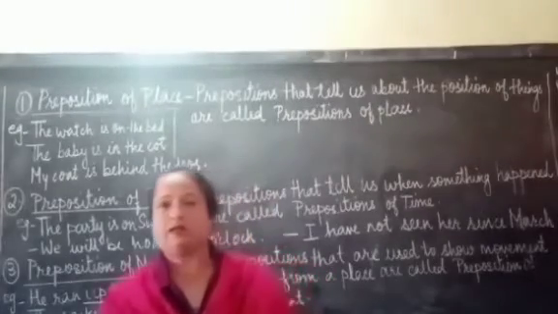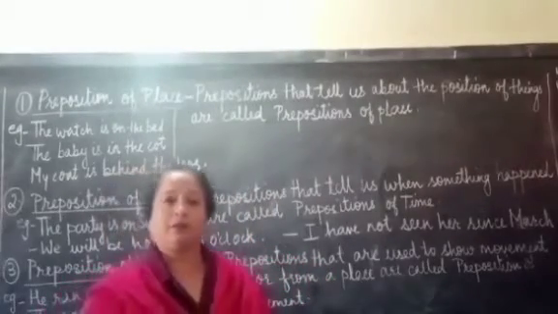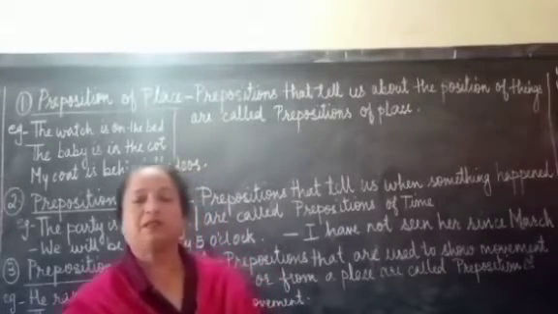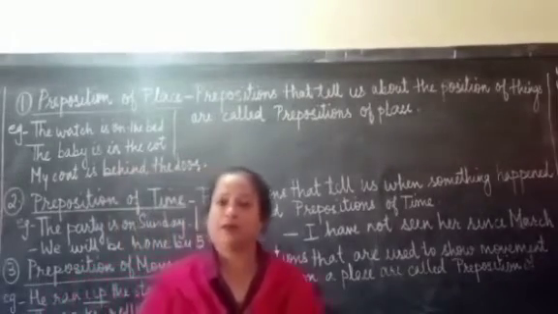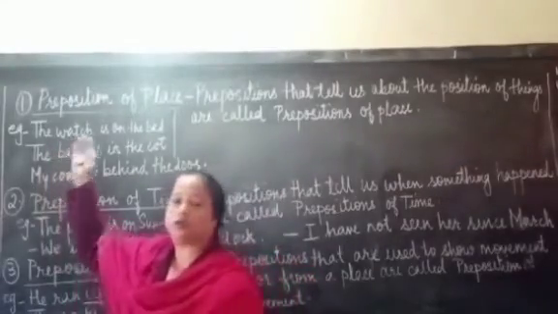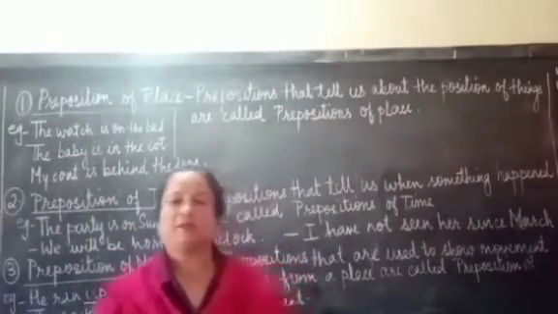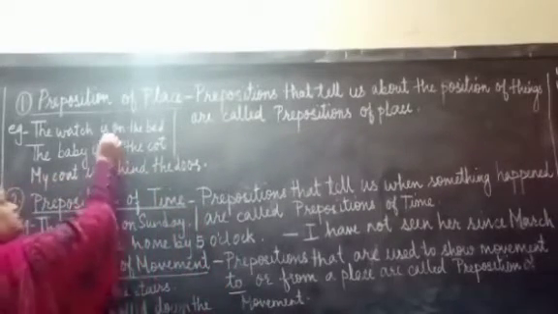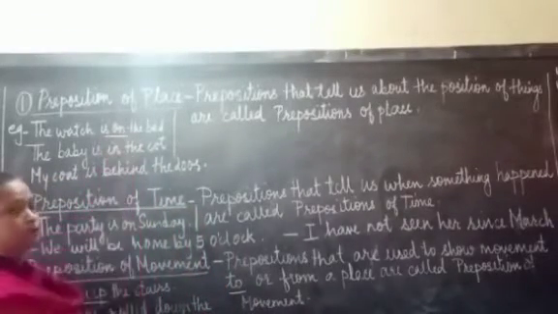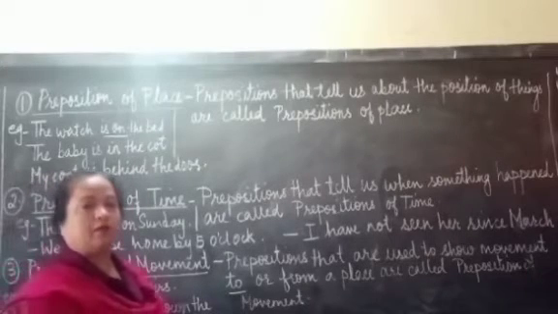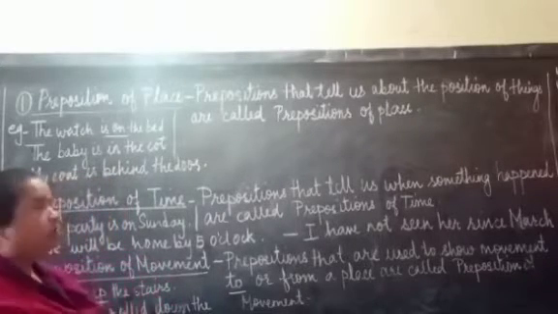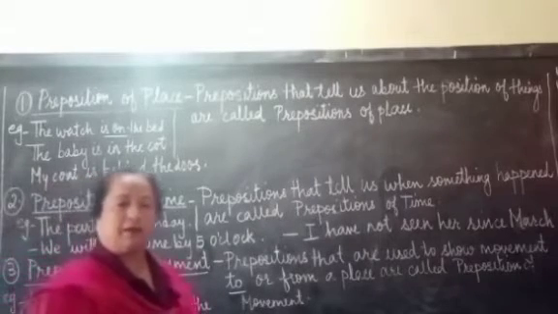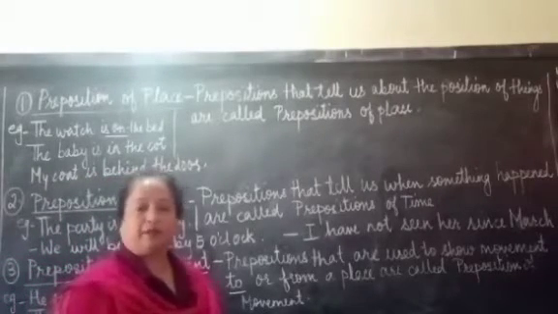So once again, in the beginning I had told you that preposition means pre, means before, and position means place. So what is the place? The place of the watch. Where is it kept? It is kept on the bed. So the word on is the preposition of place, because it tells us about the watch and where it is kept. Whether it is kept on the bed, under the bed, behind the bed.